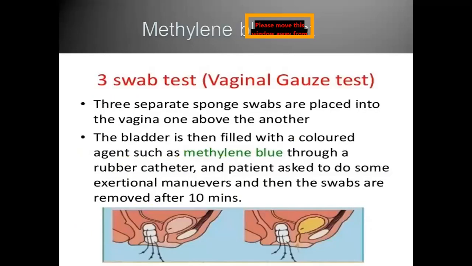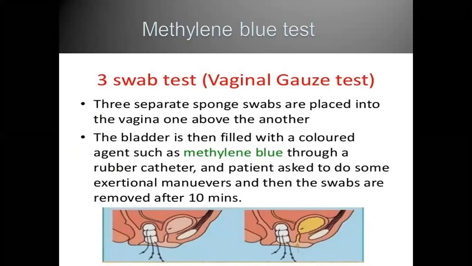So this is the 3 swab test. The 3 swab test uses 3 separate sponge swabs, which are placed in the vagina, one above the other. The bladder is filled through the catheter with methylene blue dye, and the patient is asked to do some exertional maneuvers, and the swabs are removed after 10 minutes.